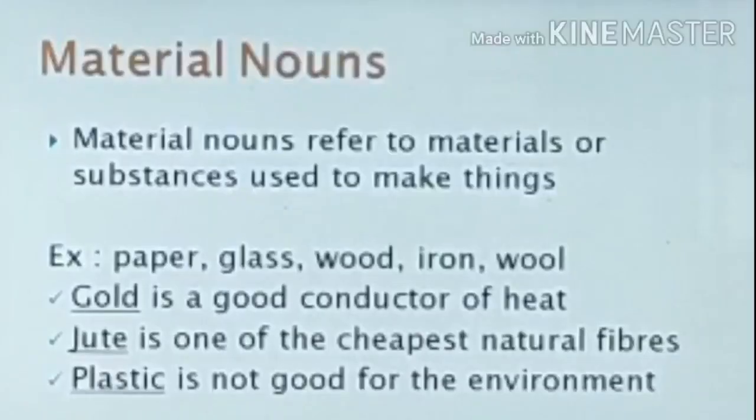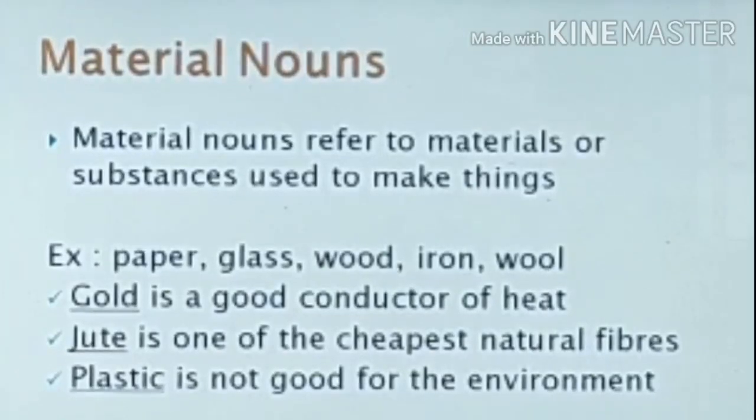Material nouns refer to materials or substances used to make things. They refer to the type of substance instead of individual particles. Material nouns are not countable, meaning we cannot count them because they are in the form of liquid, semi-liquid or solid. Paper, glass, wood, iron, wool are materials which are used to make things.